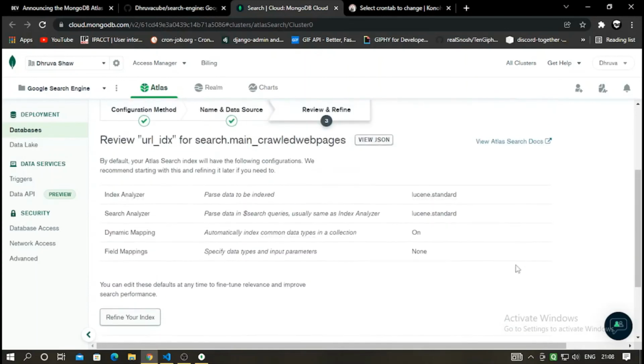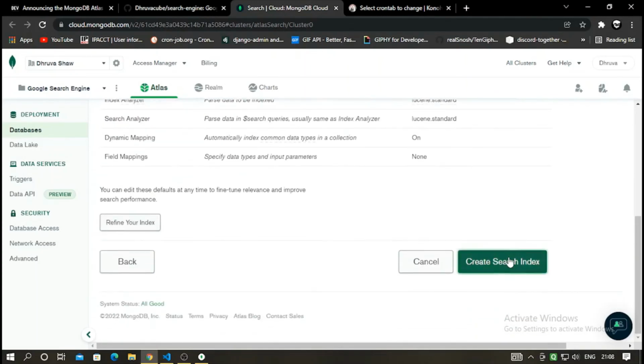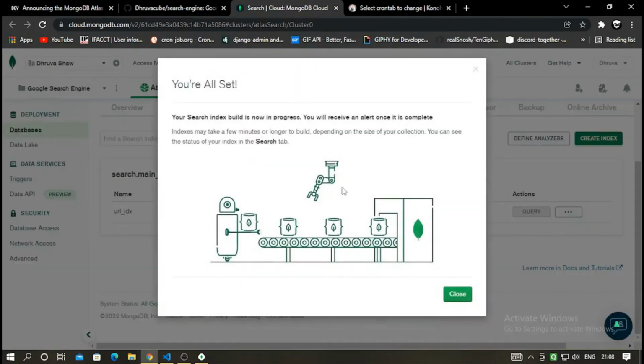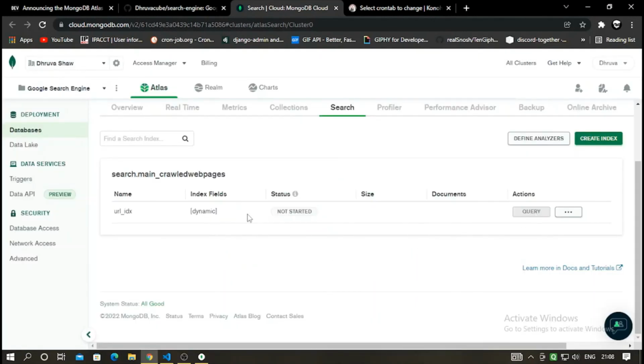Then click on next and do nothing, just create the search index. Now we are all set. Our search index build is now in progress, and soon it would be built and our search index would be ready. This is the last thing which you have to do after starting off your application.